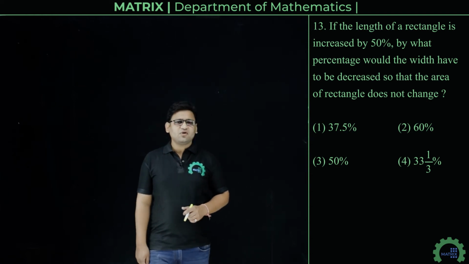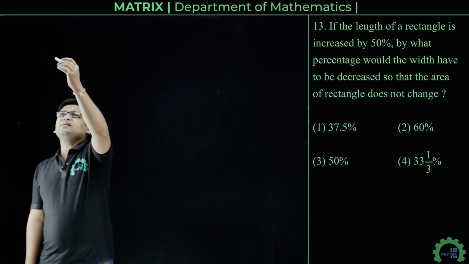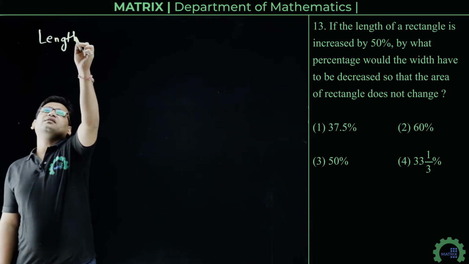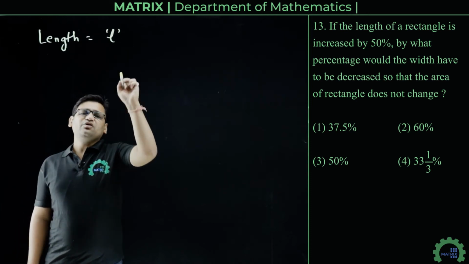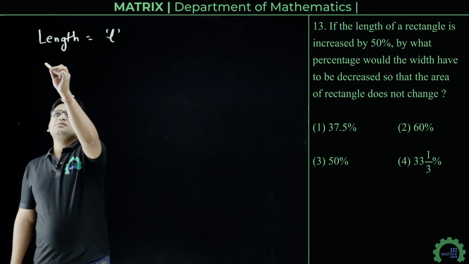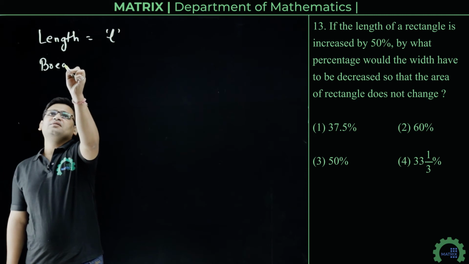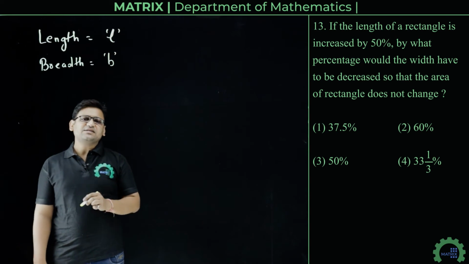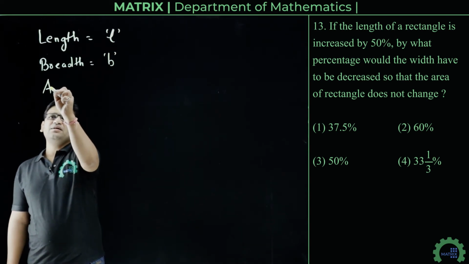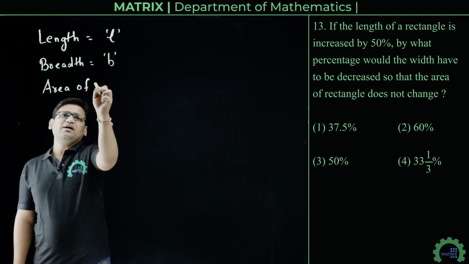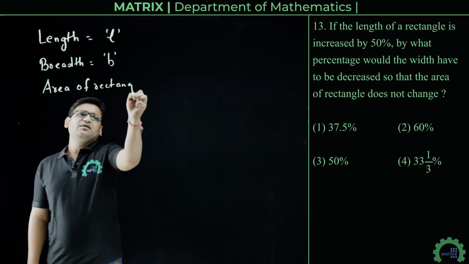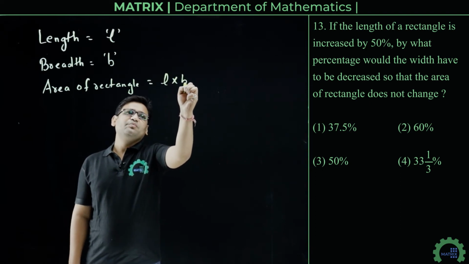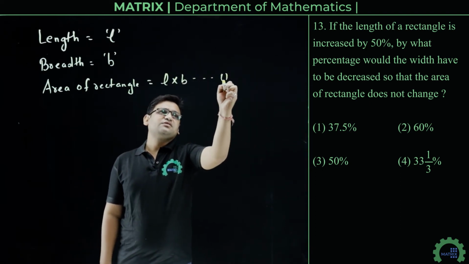Alright, so first of all, let the original length of the rectangle be L units and the width of the rectangle be B. So in this case, the area of the rectangle will be L into B. This is equation number first.